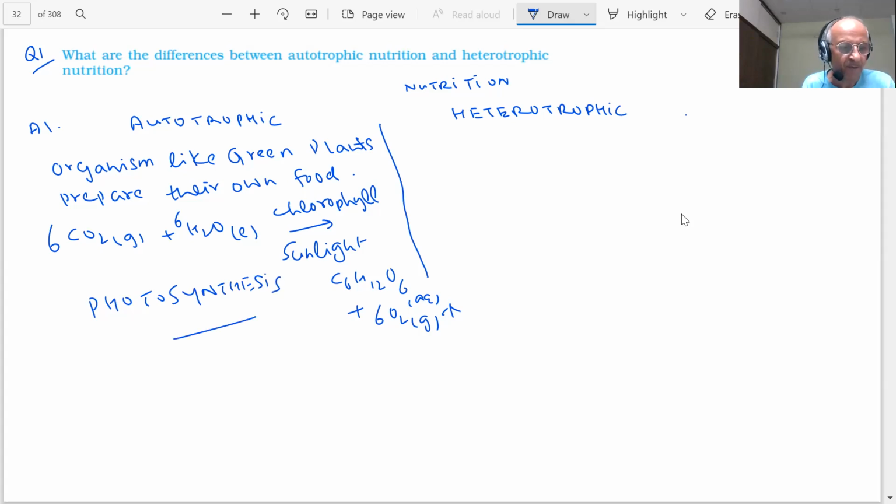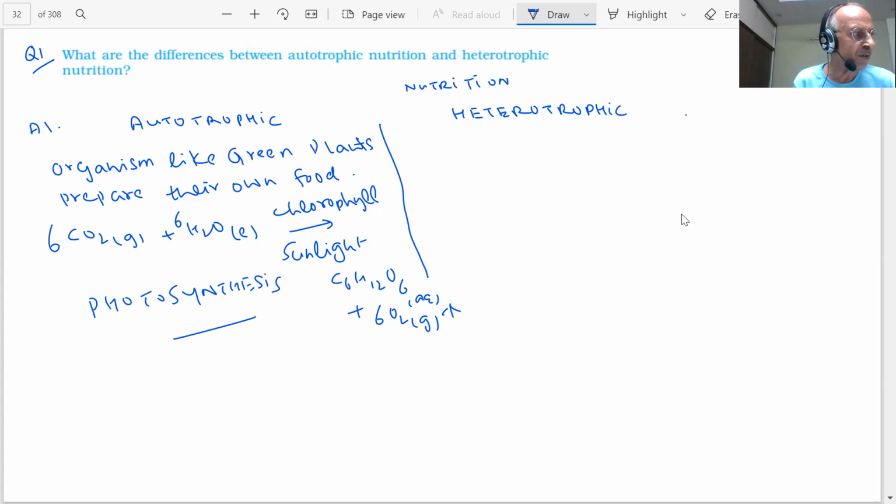Is it clear? Tell me yes or no, students. Yes, sir. So autotrophs are those which can prepare their own food. Green plants can prepare food from the source of sun energy.